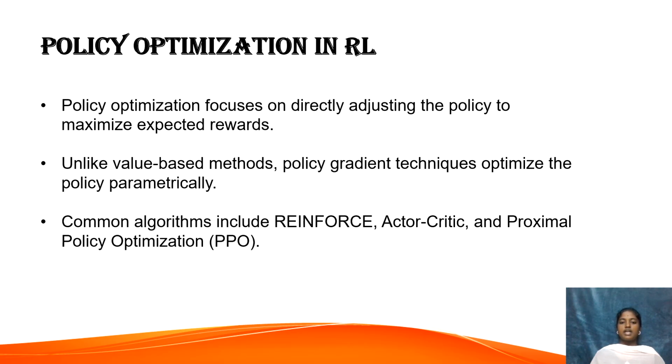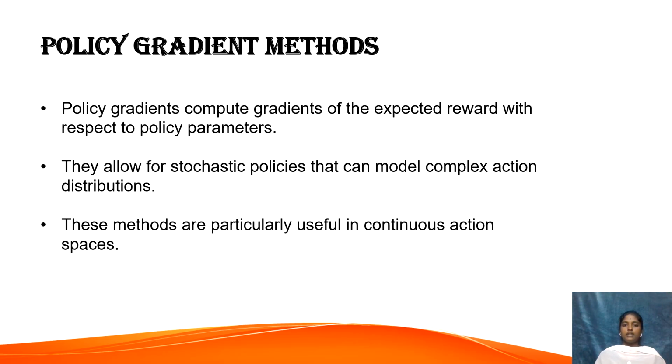That means we directly adjust how the agent makes decisions to increase rewards. Algorithms like REINFORCE, actor-critic, and proximal policy optimization belong to this family. These methods are very effective in continuous control problems like robotic arms or drones. Now, let us discuss policy gradient methods.